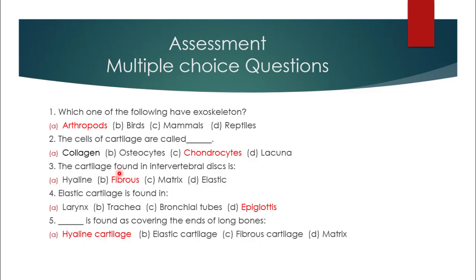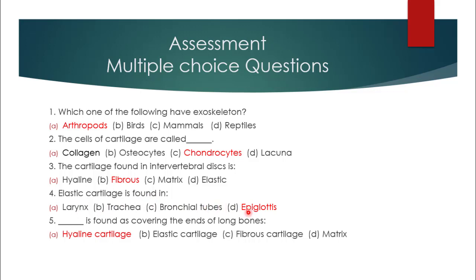Number three, the cartilage found in intervertebral discs is hyaline cartilage, fibrous cartilage, matrix or elastic cartilage. The correct option is fibrous cartilage. Number four, elastic cartilage is found in larynx, trachea, bronchial tubes or epiglottis.